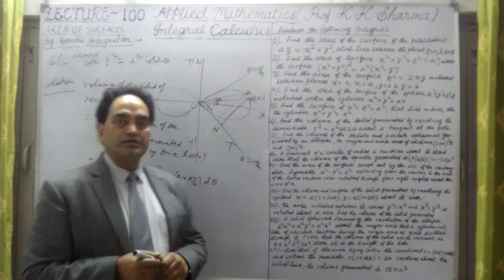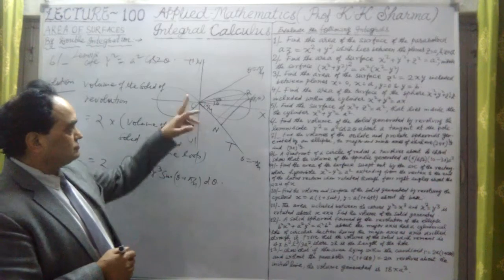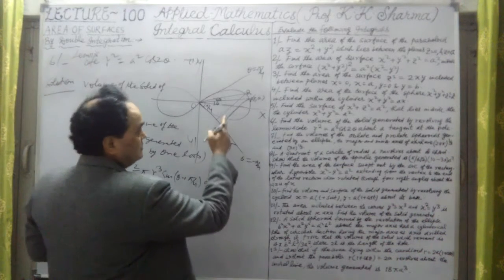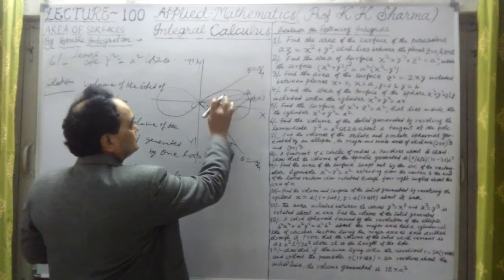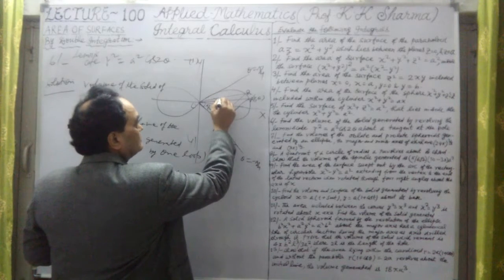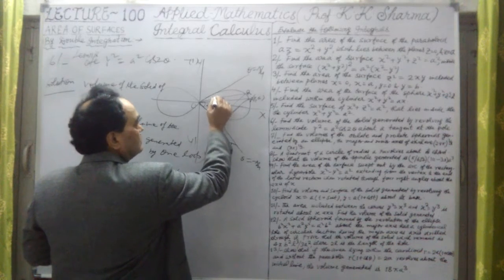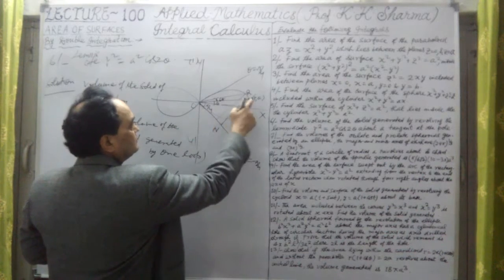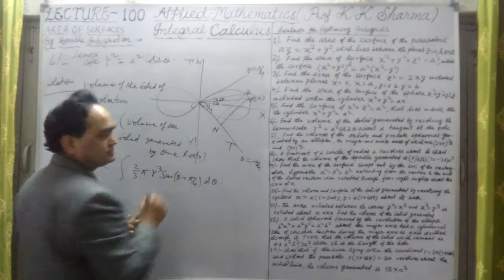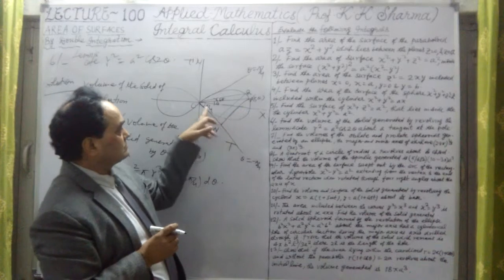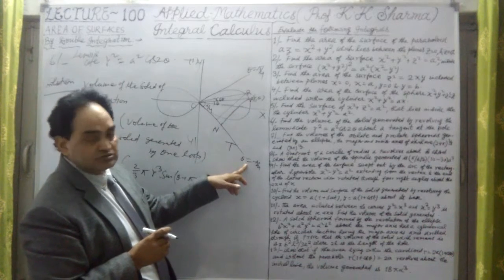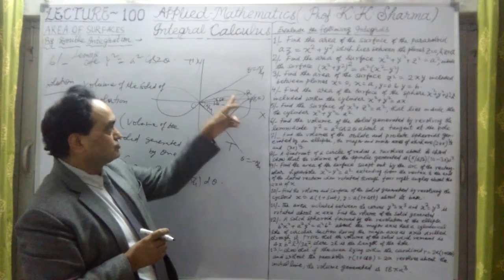Yes, guys, let me continue from question number 6. This is the question we are doing. In this case, as I have told you, this is delta theta here. The angle between POQ is delta theta, while this angle is pi by 4, as I just told you, that theta equals minus pi by 4 to plus pi by 4.